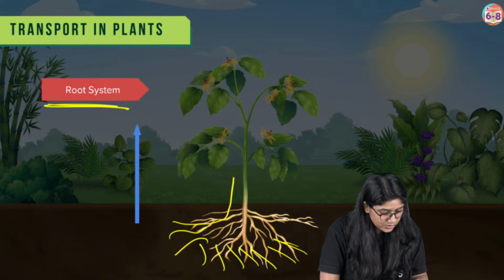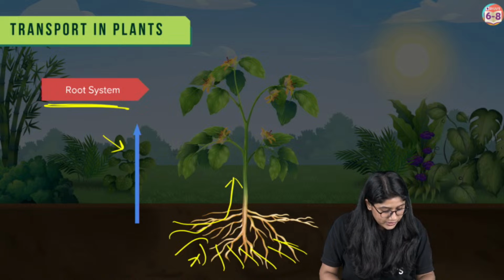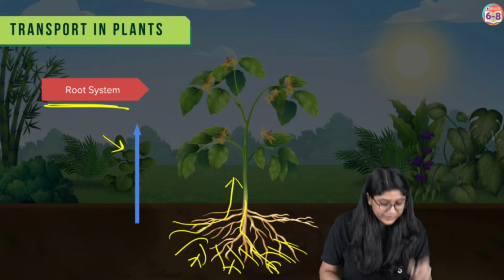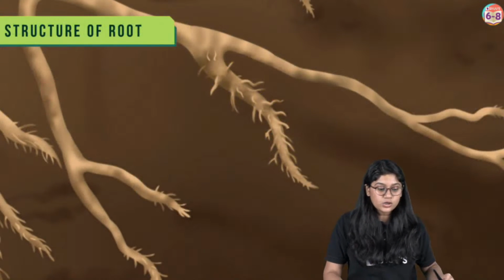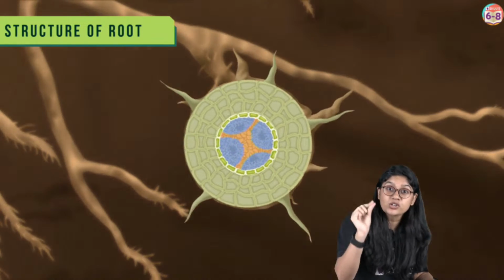This is how the movement will be happening, and hence we have the arrow here, right? The molecules will be moving from here and they'll be going inside. So everyone, let's take a closer look. See over here, what are we looking at? We're looking at the structure of the root.